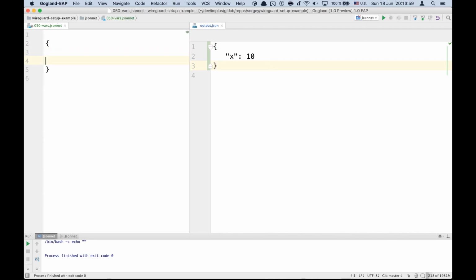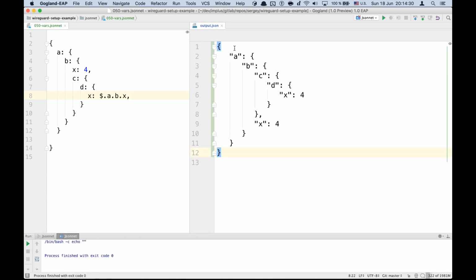And if you have a deeply nested structure, for example this: A, B, C, D, and if you need to access somewhere down the line a field value of an ancestor object, for example in the B object we have x equals 4, and we want that value in this D object, we can use the $ sign operator to access it this way. And of course it works.